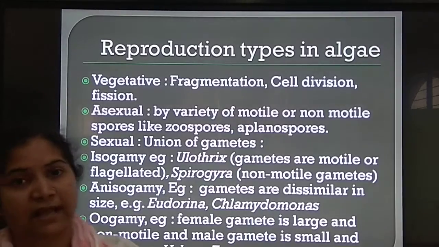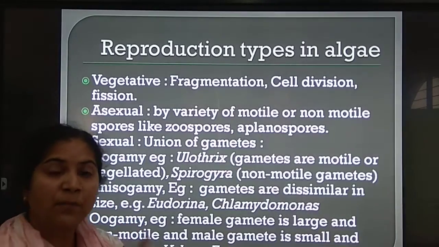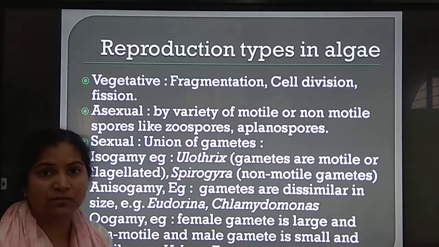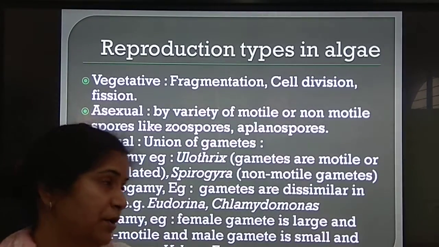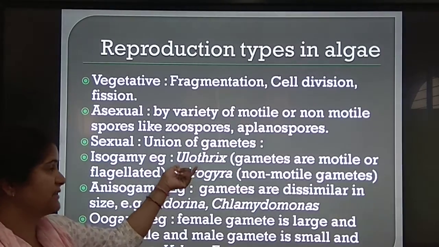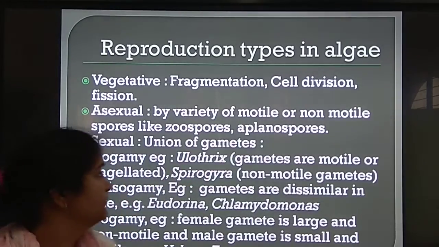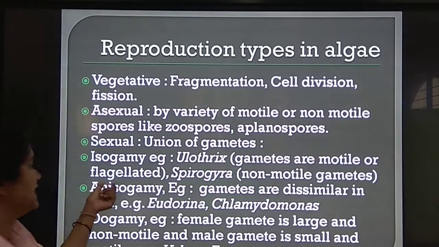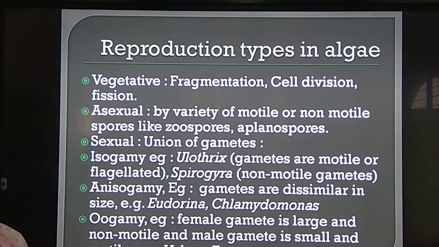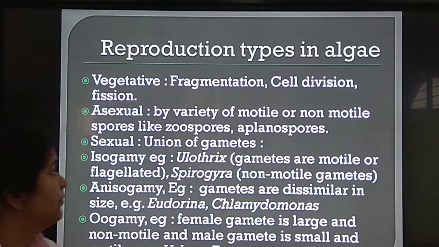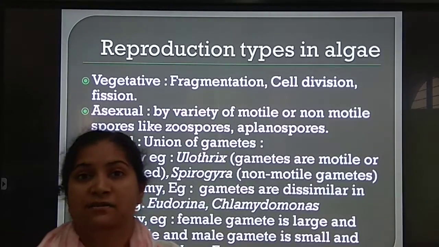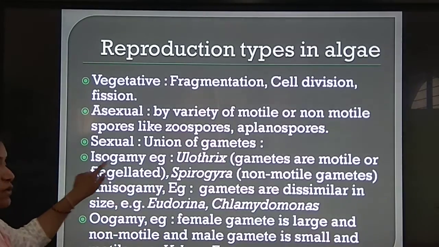Sexual reproduction in algae is by the fusion of opposite gametes like sperm and egg. So male gametes will be produced and female gametes will be produced separately. Isogamy means, for example, Ulothrix. Gametes are motile and flagellated in isogamy, and in Spirogyra, the non-motile gametes fuse. Both the gametes are similar in their structure, therefore it is known as isogamy.